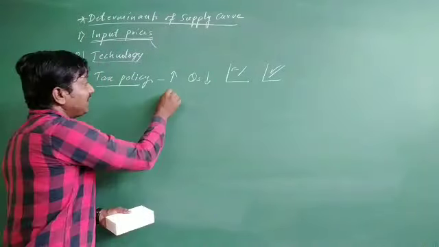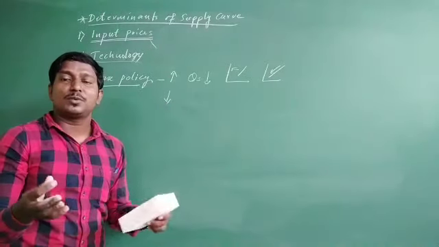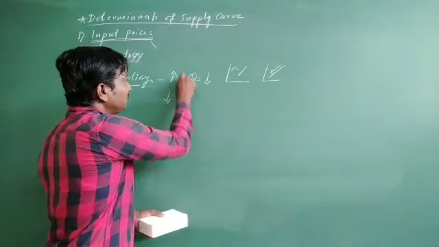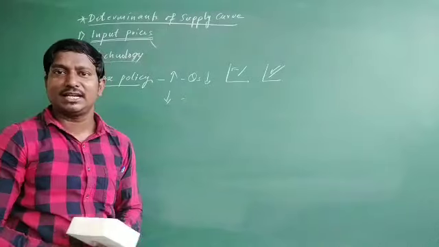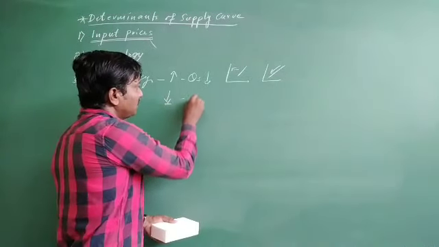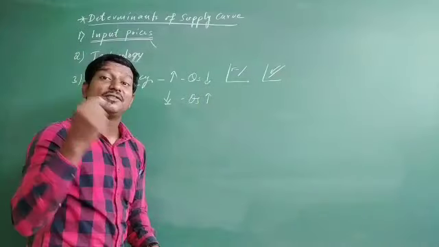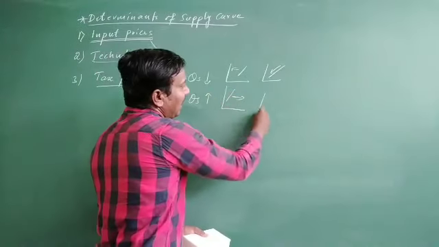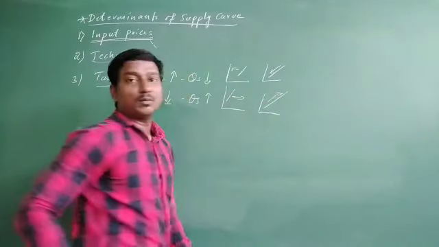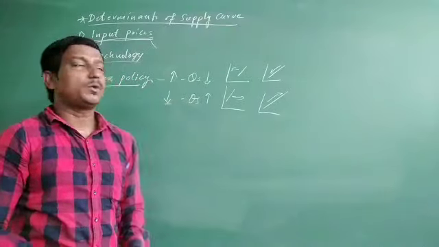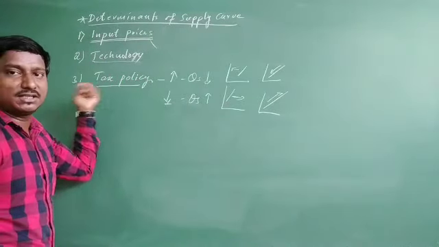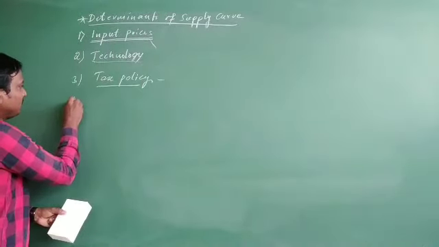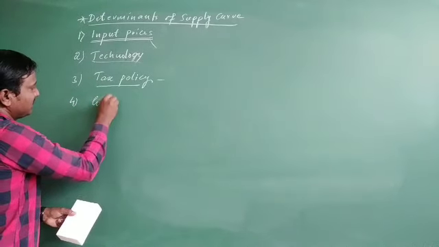And in the same way, if the tax is going to decrease, if any measures in the tax policy have been brought by the government and the tax rate is going to decrease on the goods the seller is going to sell in the market, then quantity supply is going to increase. Then automatically the supply curve shifts right side and moves upside. So this is about the determinants of supply, that is tax policy. Well, after this, the next one is government policies.